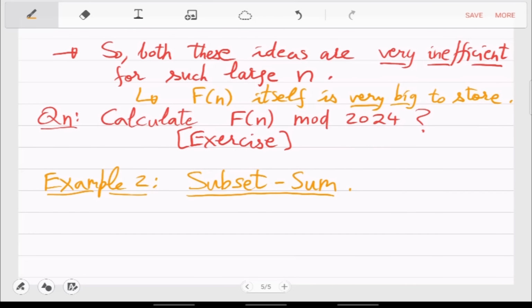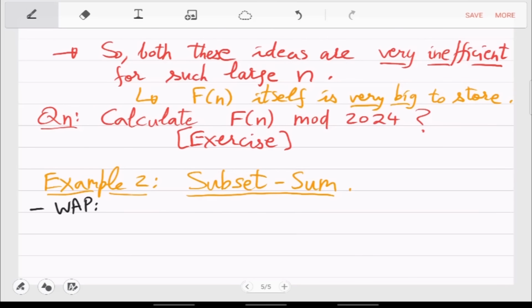Here you are given a set of numbers, an array of integers, and you are also given an integer, let's say s. You have to answer the question whether there is a subset of the array whose sum is s. Okay, so as the name suggests, that's the problem.